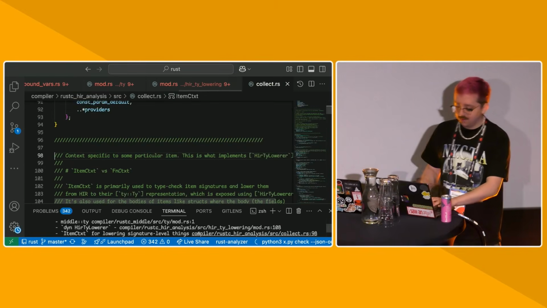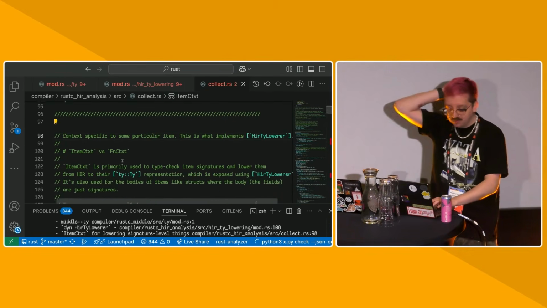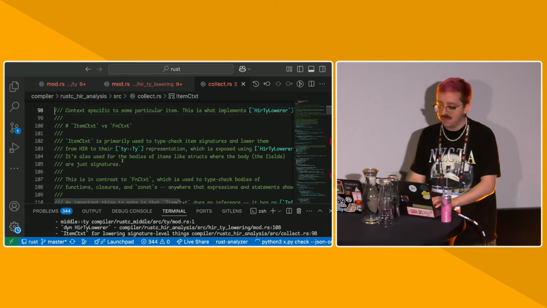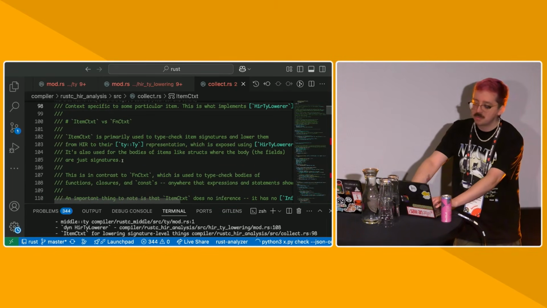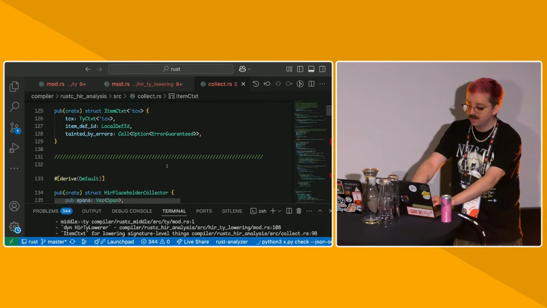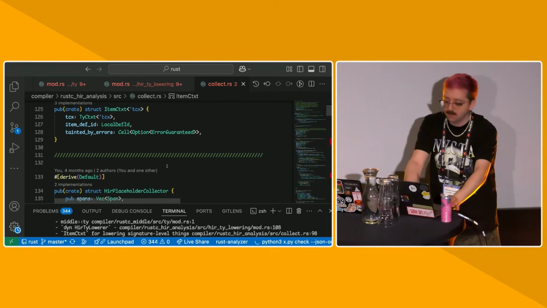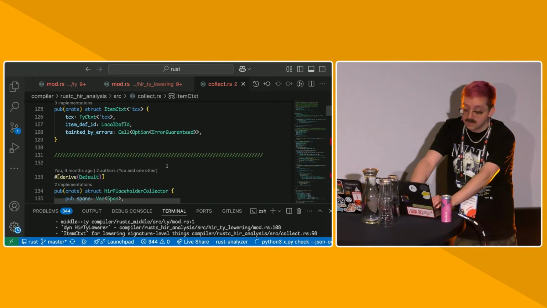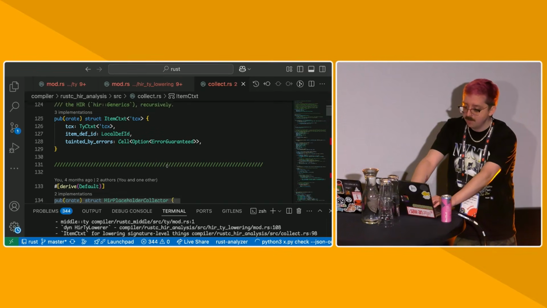The item context is responsible for item level lowering things. There's a very useful doc comment written by F. Mies, I think, that describes the distinction between the item context and the function context. But the item context is typically what we use to lower things, as I said before, like struct fields and things in the function signatures and stuff like that.